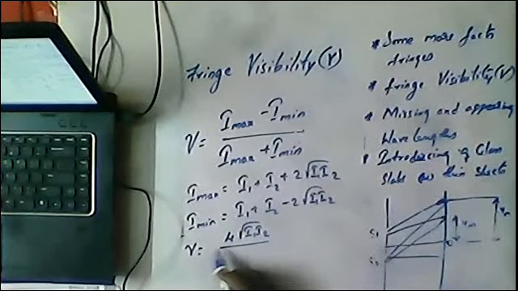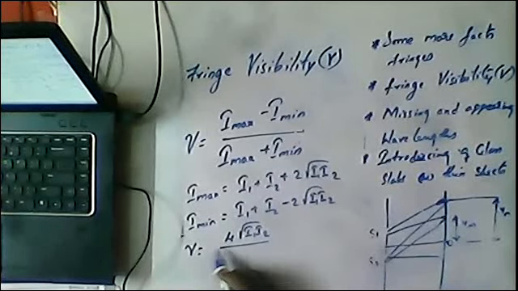When in a question Imax and Imin are given, we need to use this formula. When the individual intensities, I mean the waves' intensities I1 and I2, are given, we need to choose this formula. So depending upon the question, we need to identify the formula. For example, the question will be: the maximum and minimum intensities of two fringes were given as 9I and